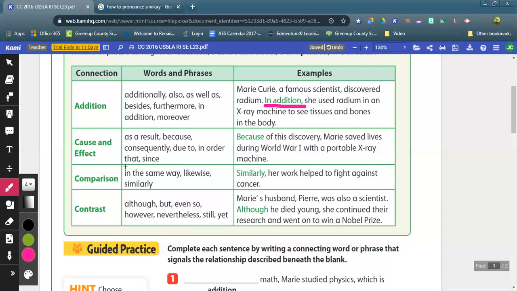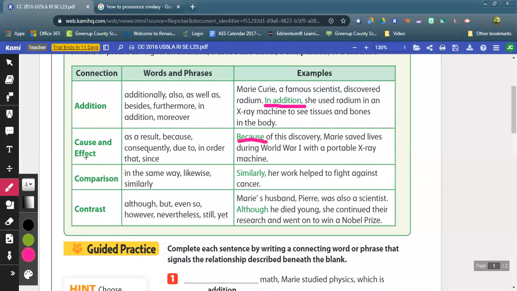We also have the connection of cause and effect. The words and word phrases for cause and effect are as a result, because, consequently, due to, in order that, and since. Do some of these words look familiar, like we went over them in text structure? They should. So an example of the cause and effect as used in writing would be, because of this discovery, Marie saved lives during World War I with a portable X-ray machine. All right, so because of the discovery, the effect was she could have this X-ray machine in World War I.